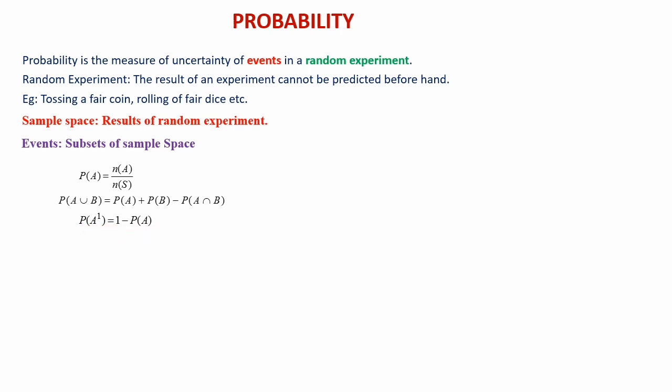There are some other terms we have learned in class 11, that is mutually exclusive events, exhaustive events, and some other formulas. So it is better if you revise all these formulas. It will be useful for you.